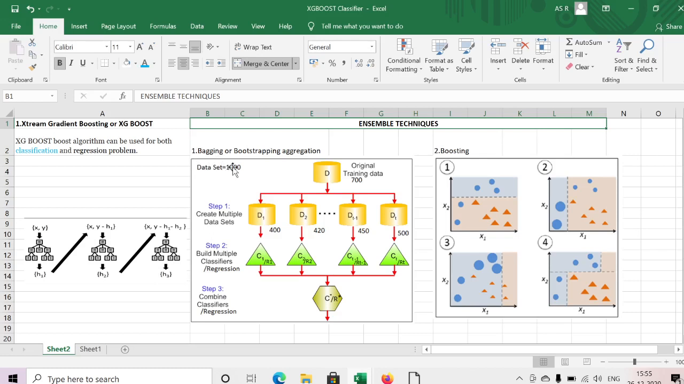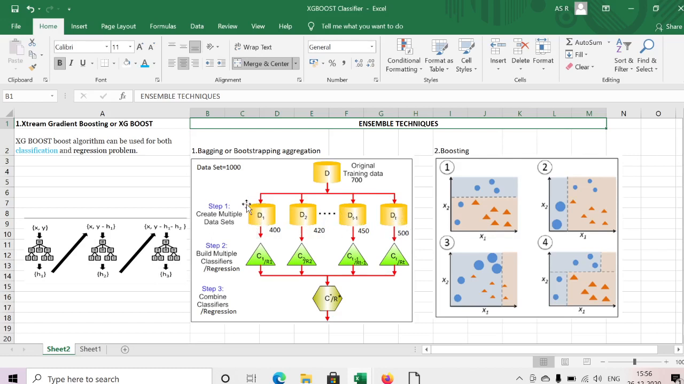We will take an example of 1000 data records in a data set. Of these, a random 700 records we have taken as the original training data. This original training data we are dividing into multiple data sets. For data set 1, random 400 records are taken from this original training data. Similarly, for data set 2, random 420 records are taken from these 700 records. Similarly, data set t minus 1, data set t.